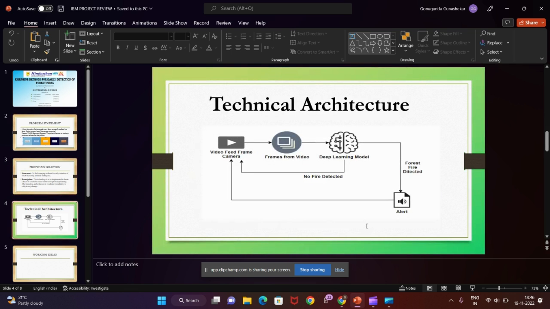Now I can show the technical architecture behind this project. We have a video feed from a camera using a deep learning model. We extract the frames from videos, and through the deep learning model we detect the forest fire and signal it through an alarm, and we get the video frames from the sensors. So this is the main concept of the technical architecture behind the project.